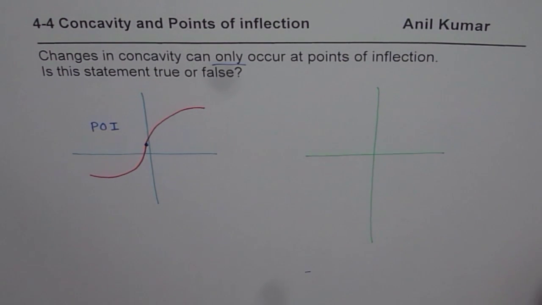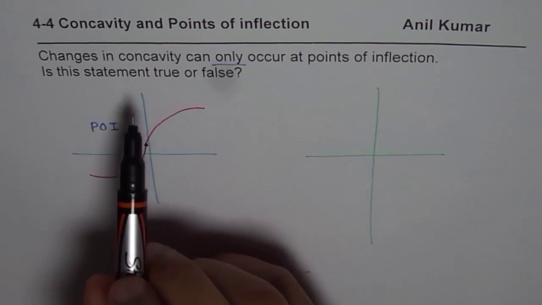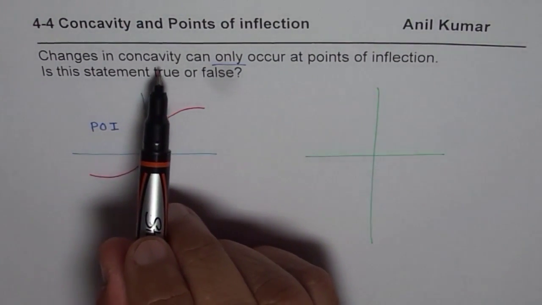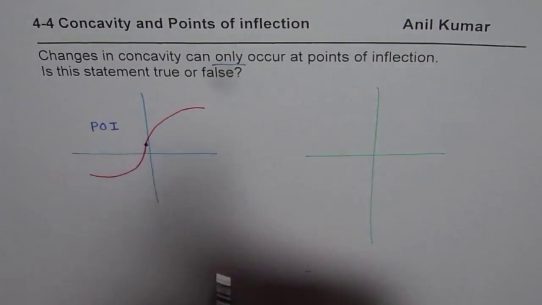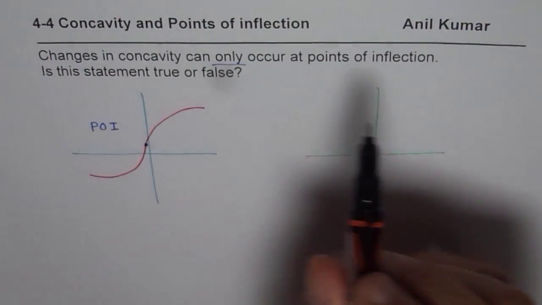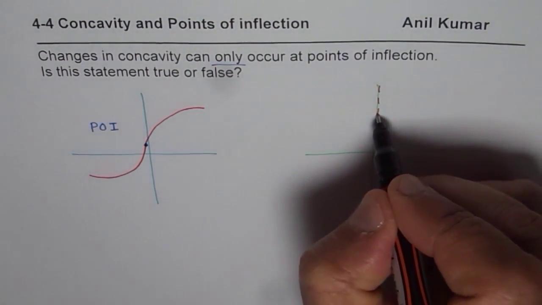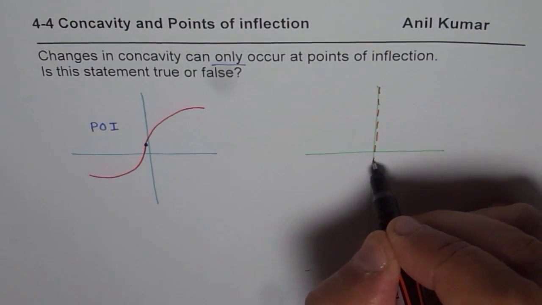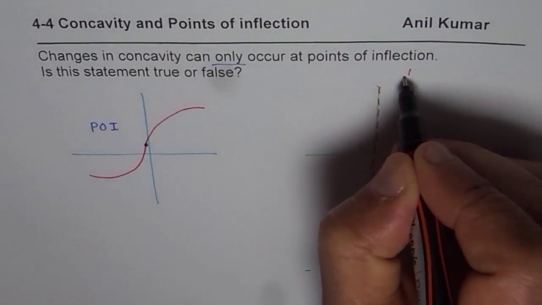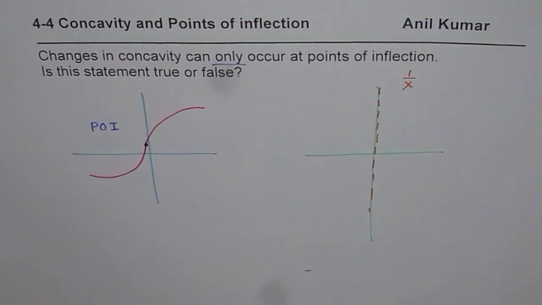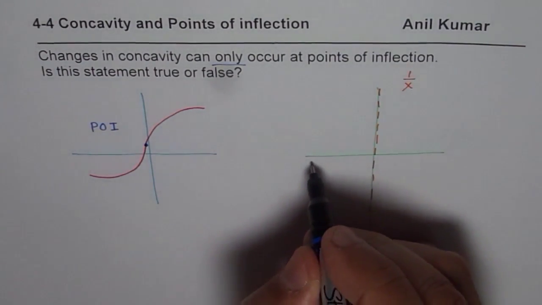You should remember that points of inflection and concavity are definitely related, but concavity can change even when we have a vertical asymptote. Let me remind you of the graph for 1 over x. How does it look? The graph of 1 over x is kind of like this.